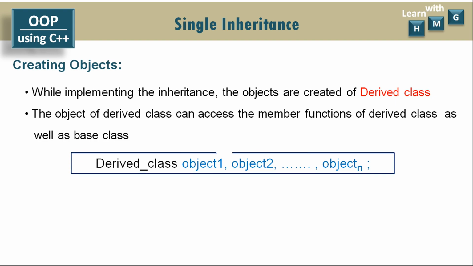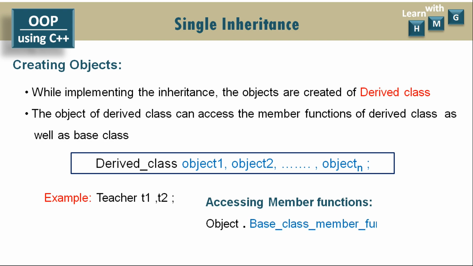For example, teacher T1, T2. So here teacher is considered as a derived class and T1 and T2 are the objects. After creating objects, using these objects you can access the member functions of base class as well as of derived class like this. So accessing member function of base class: object dot, and whichever member function of base class you want to call, you can specify its name and provide the arguments if required.